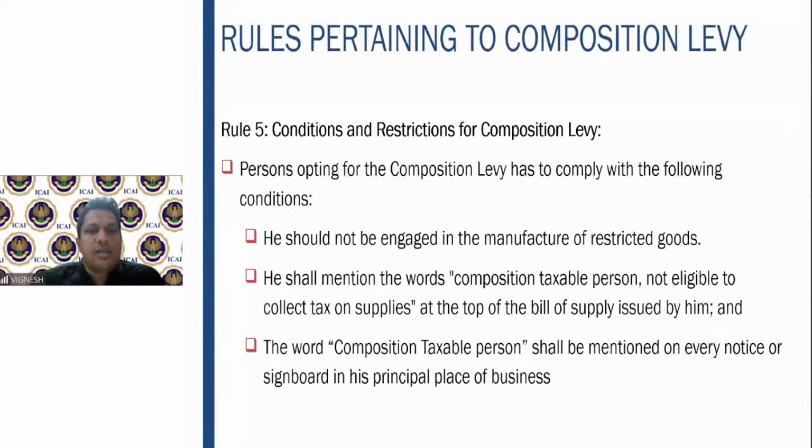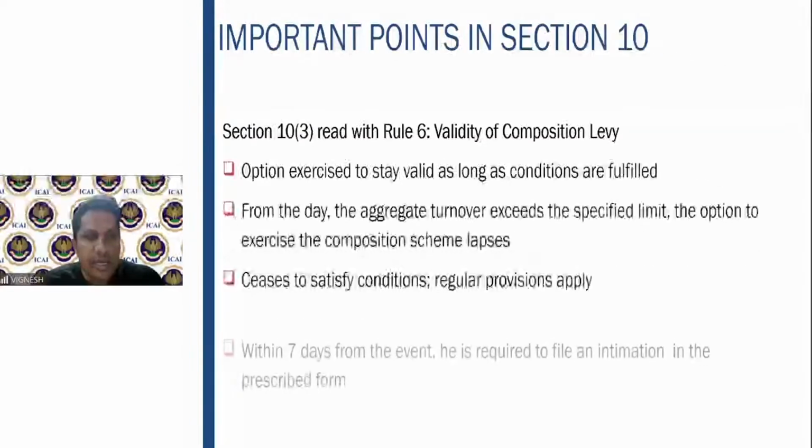What are the conditions here? He should not be engaged in manufacture of restricted goods. We will see what the restricted goods are. As I told you, ice creams, tobacco, pan masala, etc. He shall mention the words "composition taxable person, not eligible to collect tax on supplies" on top of the bill of supply. A composition levy person has to issue a bill of supply. In the accounts and records chapter, we will see that he will not issue a tax invoice, he will issue a bill of supply. On every notice or signboard, "composition taxable person" should be clearly indicated.